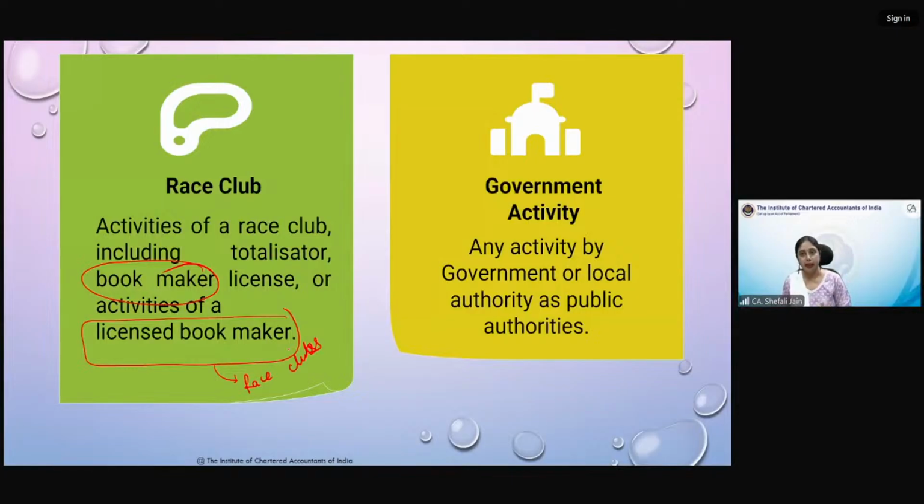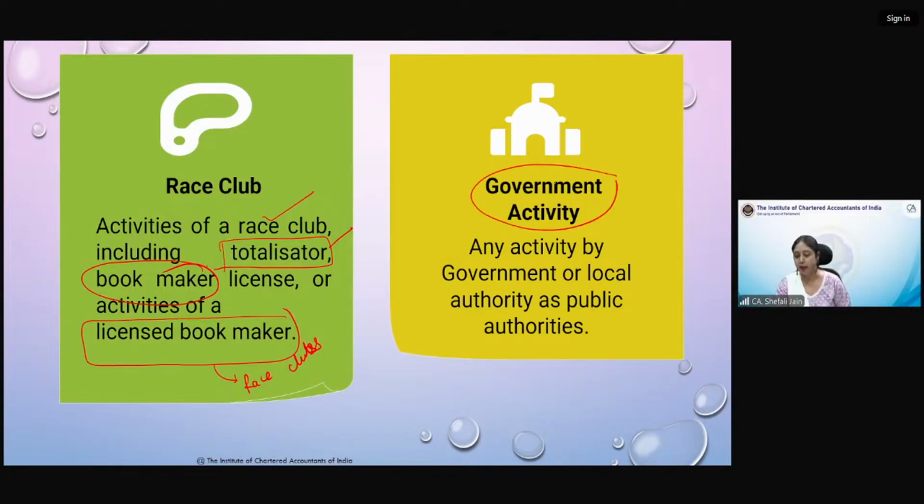Okay, and they take bets from the ordinary public and place it on the race club. And the instrument or the device which shows you the results of the bets being placed on the horses is called totalizator. So activities which are performed by a race club, including the totalizator, whatever services they are providing through the totalizator, they are giving license to these bookmakers, and the activities of these licensed bookmakers also are included in business. We'll take examples for all this and then it will get clear to you.